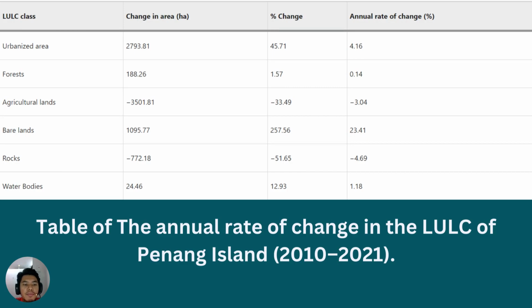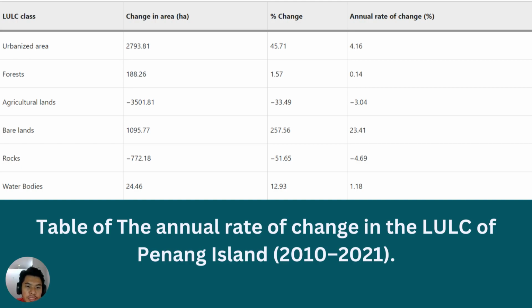As we can see here, the table shows the annual rate of change in the LULC of Penang Island. First, we focus on the barren land, where the changes of the barren land have the most increase compared to other LULC classes, with 257.56% of change, and the annual rate of change is 23.41%. The second most changes in area is the urbanized area, with the changes of 55.7% and 4.16% of annual rate change.